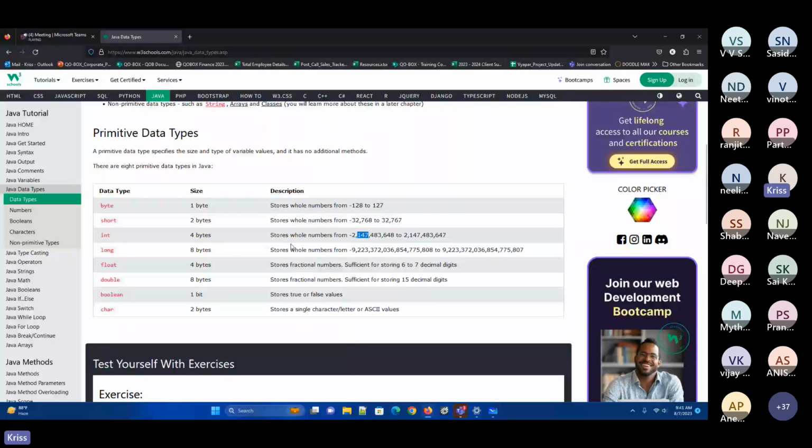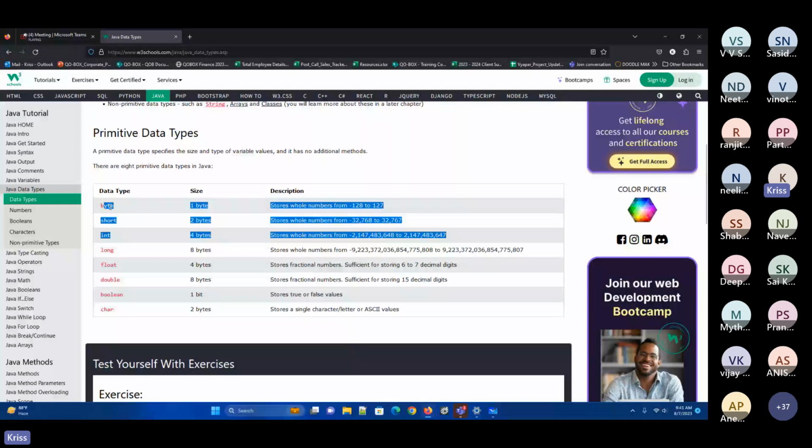It is not possible for anyone to remember this for a long time. Even if you remember it once, tomorrow you'll not be able to say it. So at least remember minus 2, 9 digits to plus 2, 9 digits is the range of an integer, and minus 32,000 to plus 32,000 change is short, and a byte before that. Now you need to remember this as BISL, so that you can remember the hierarchy.